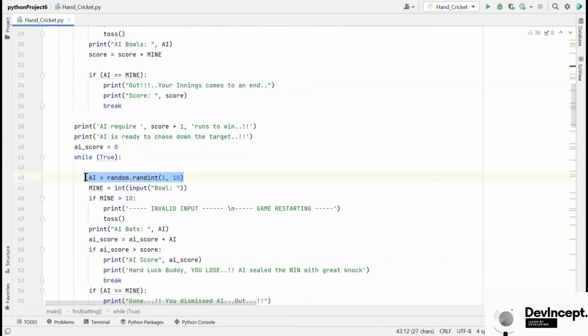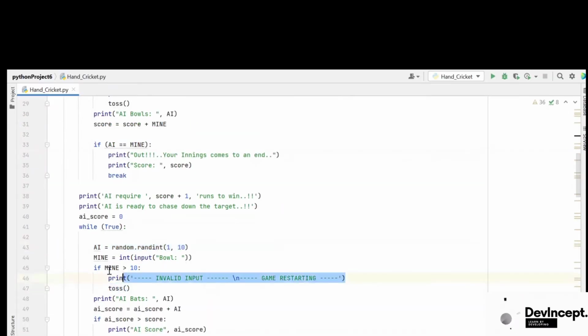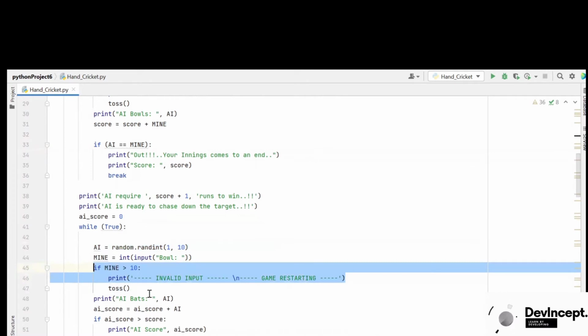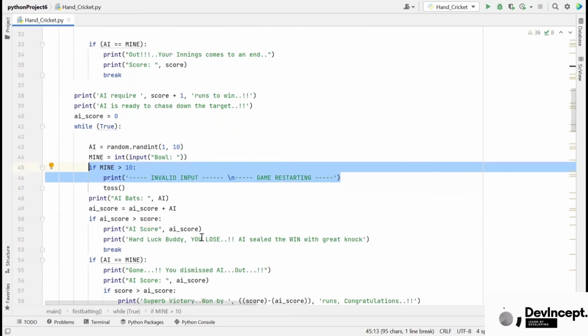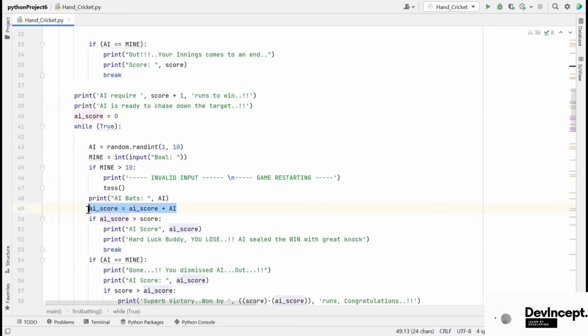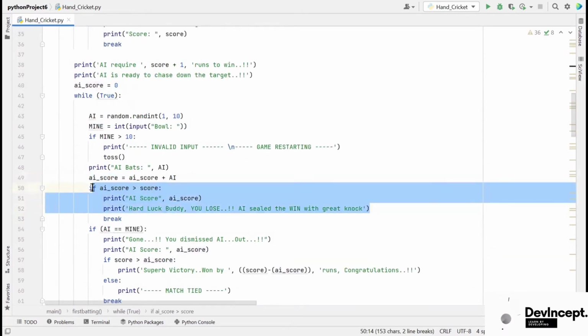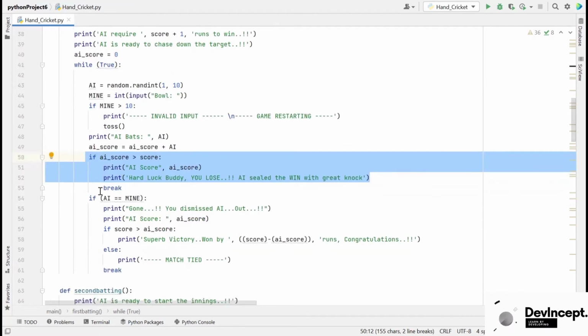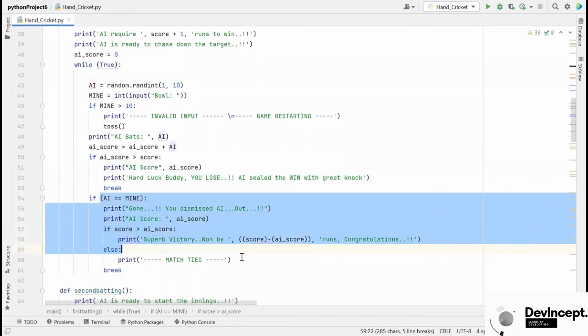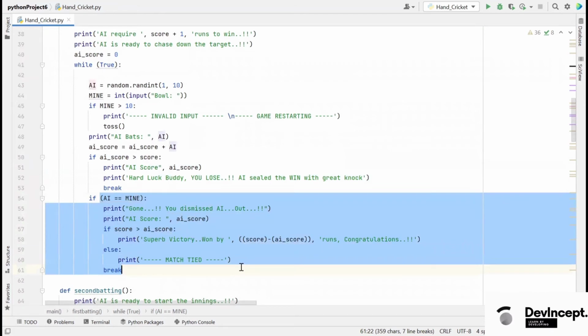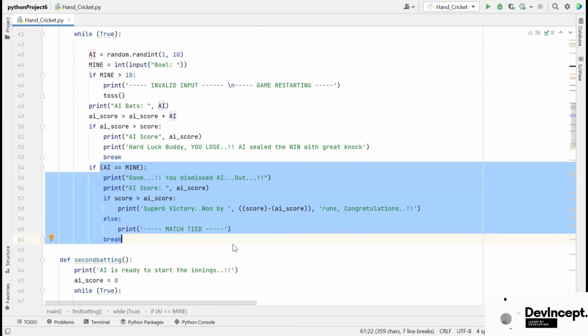Similarly, here also we are using the random library from range 1 to 10 for AI's batting input. If the user gives input greater than 10, then the game will restart from the toss. AI score counts the runs scored by the AI. If AI score crosses user score, then AI will be declared as winner. If user input equals AI's input, then AI innings comes to an end, and if user score is more than AI, then the user is the winner. If it's equal, then it's a tie match.